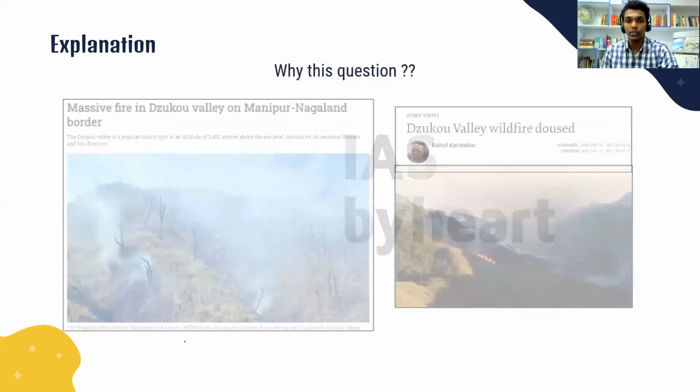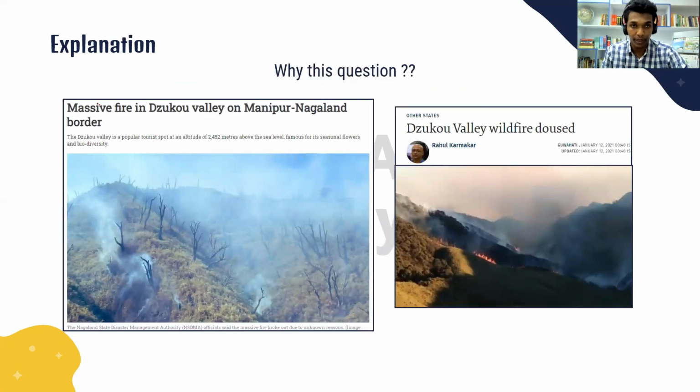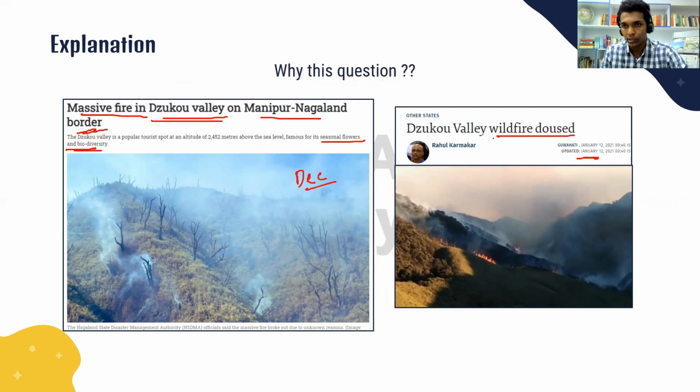And this question is asked because there was a massive fire in Zuko Valley on the Nagaland Manipur border. Okay, and this is also famous for its seasonal flowers and biodiversity. And this happened in December. Only in January, this wildfire was doused, that is, it was brought under control. So that's why this valley takes prominence. So that's all we have in this session.